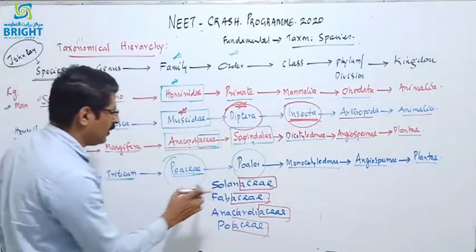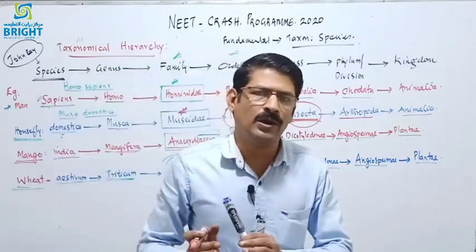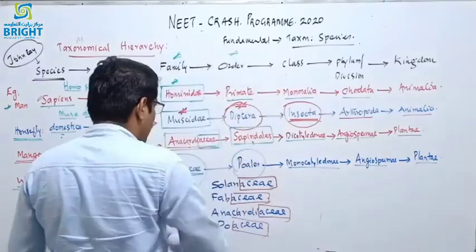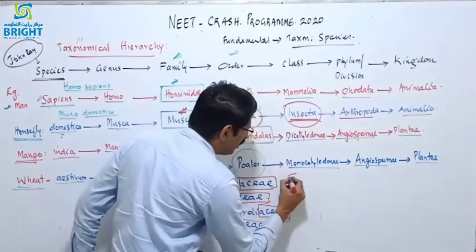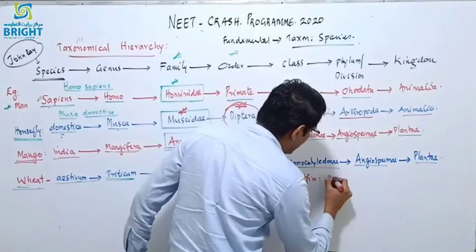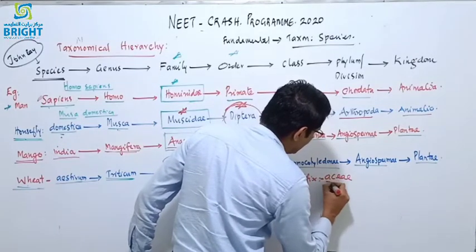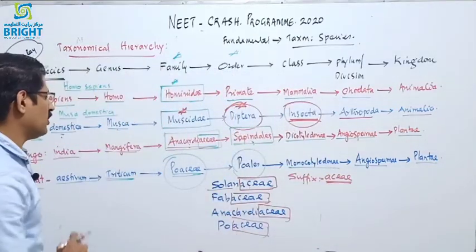So each scientific name or biological term has two parts, a prefix and a suffix. The prefix is the first part and the suffix is the second part. This is the prefix and this is the suffix. The suffix of all family names is ACEAE, and that is very important. That was also asked in the previous question paper.